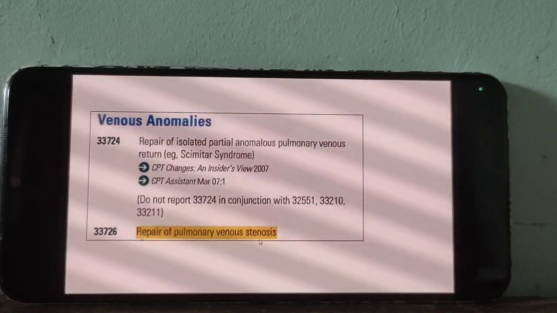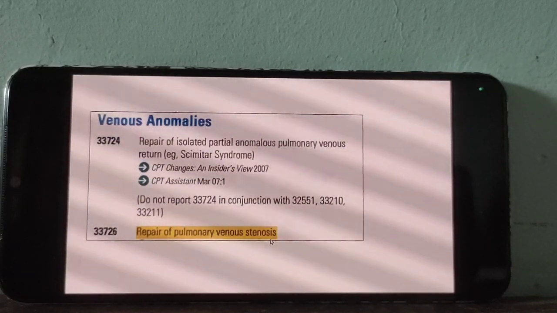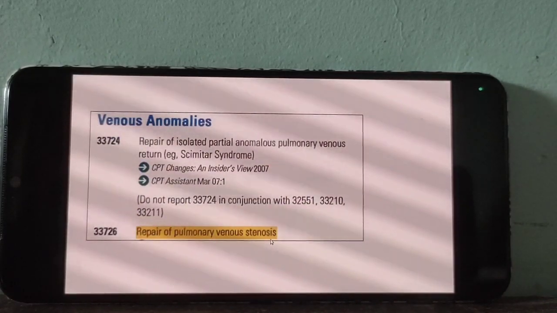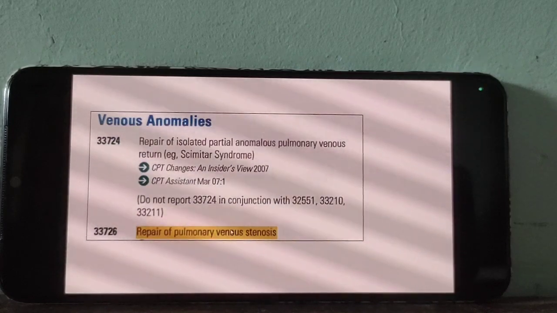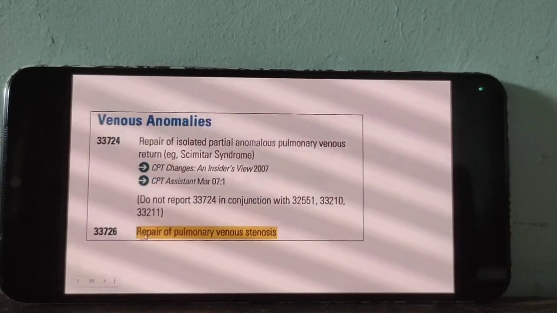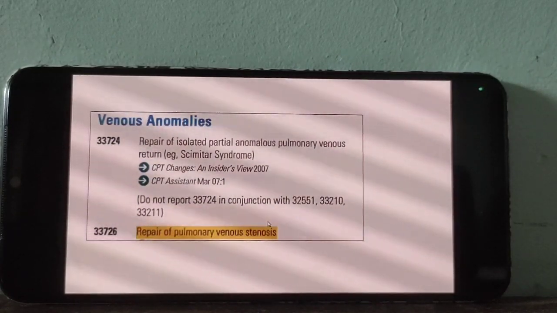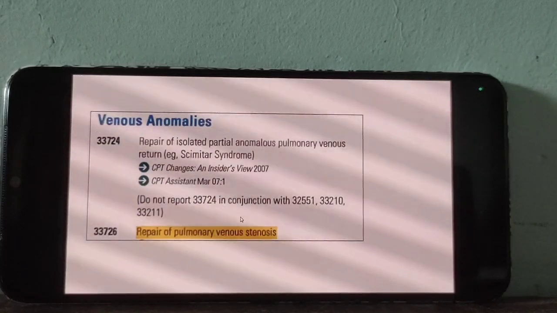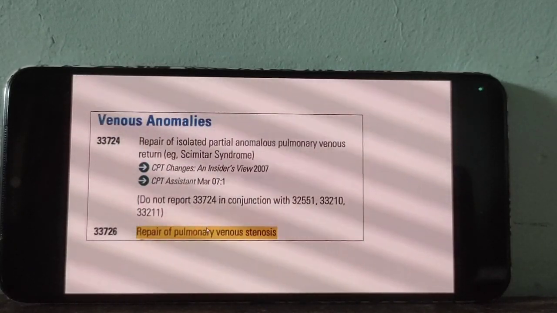What is the meaning of stenosis? Narrowing. For pulmonary venous stenosis, go for 726. Repair of pulmonary venous stenosis, go for 726. Okay.